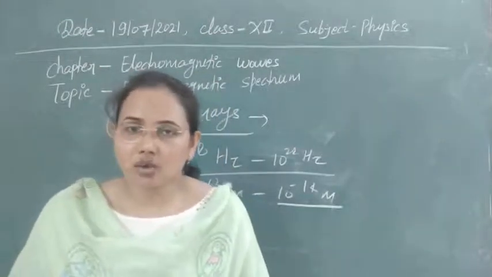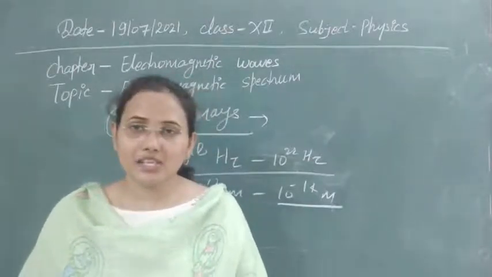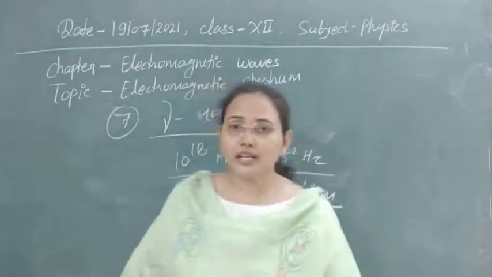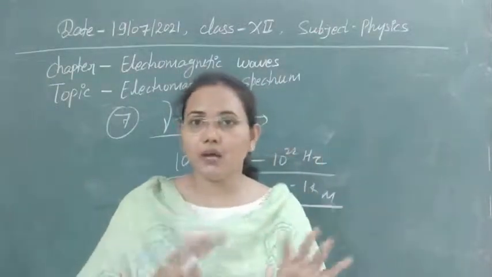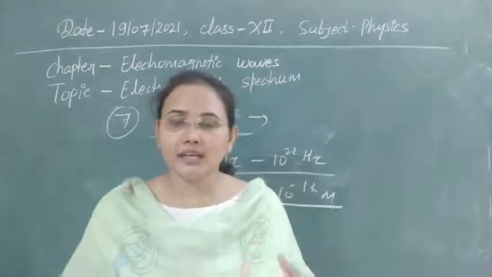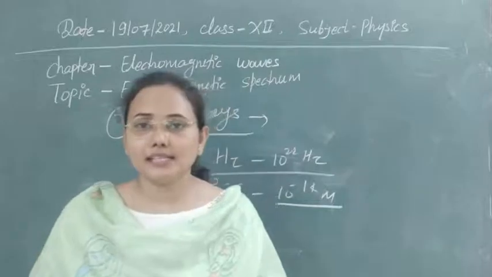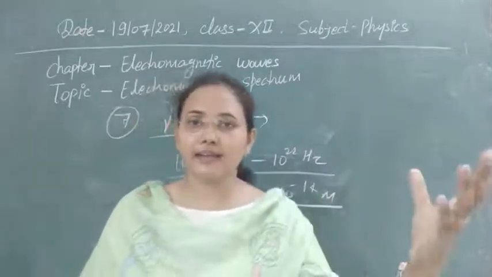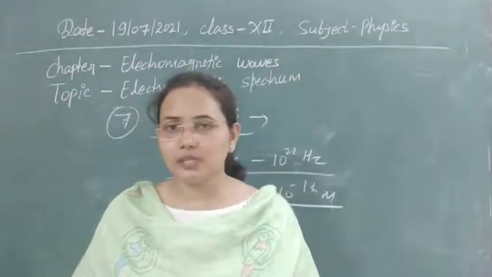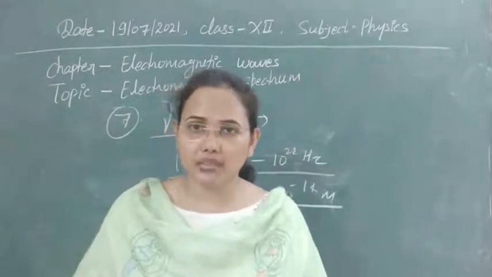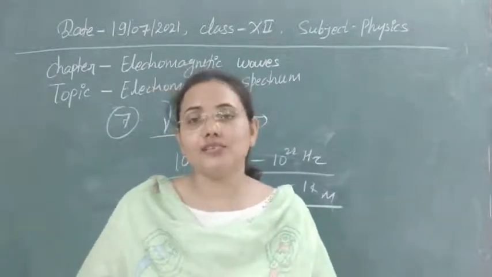But whenever something is not interacting, we are unable to understand that kind of information. Nowadays a concept is very famous: dark energy and dark matter, which fill the free space between two planets. Some scientists have made assumptions that dark energy and matter are present, but as they are not interacting with our electromagnetic waves, we are unable to know about them. So now you can understand how important these waves are for us.